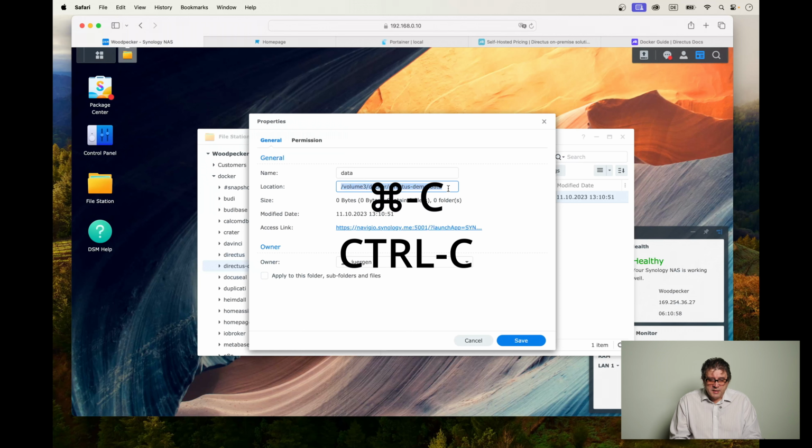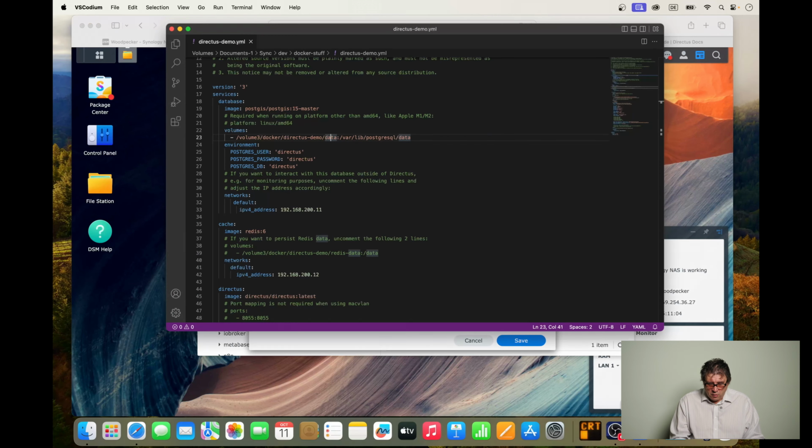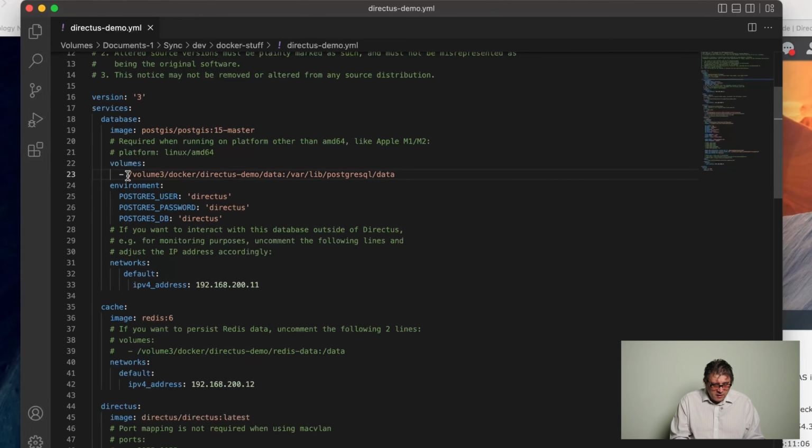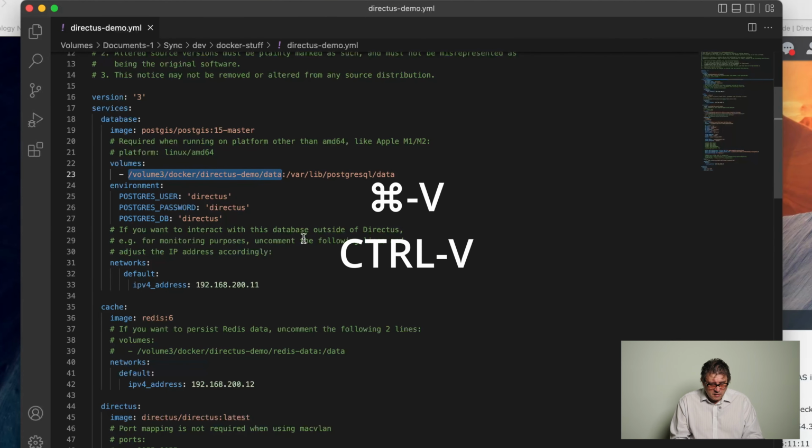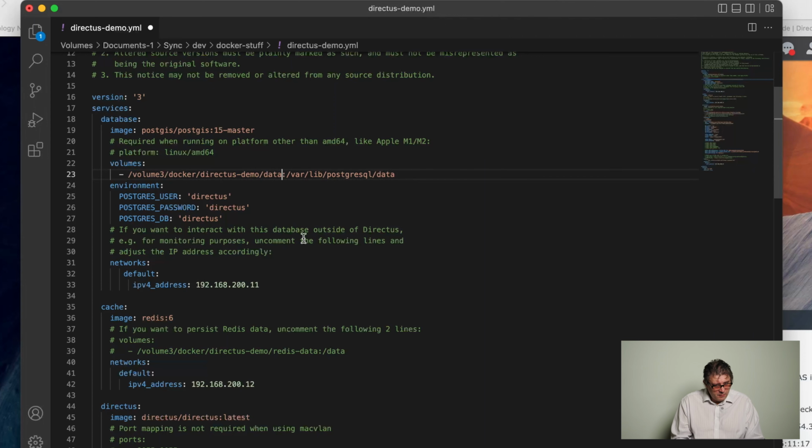Type Command-C or Control-C if you're on Windows on your keyboard. Switch back to your editor. Mark everything from here like I do up to the colon, and press Command-V or Control-V on Windows, and you've basically replaced the string with what you have.